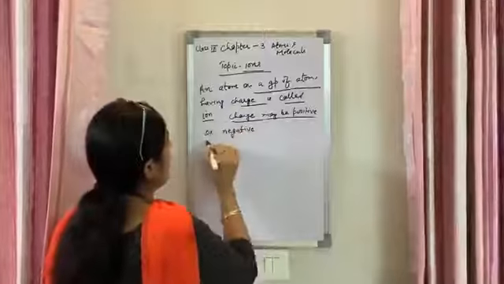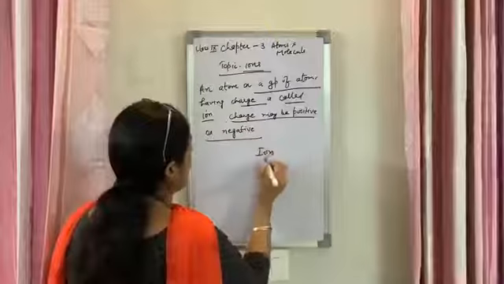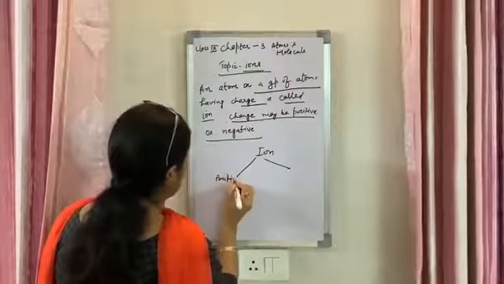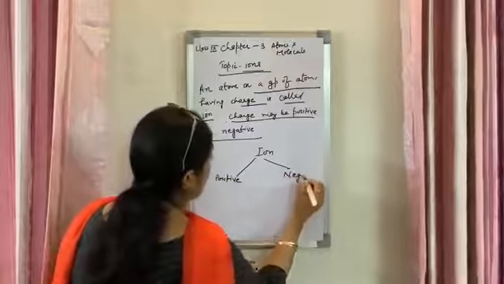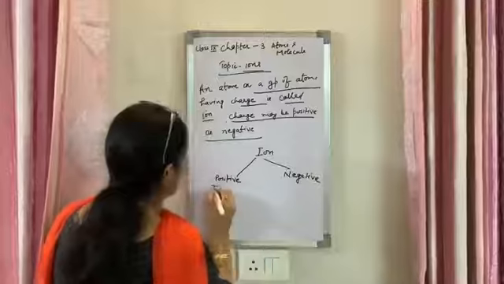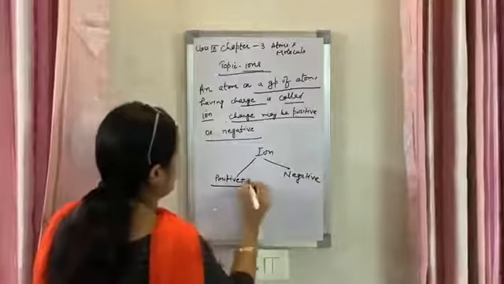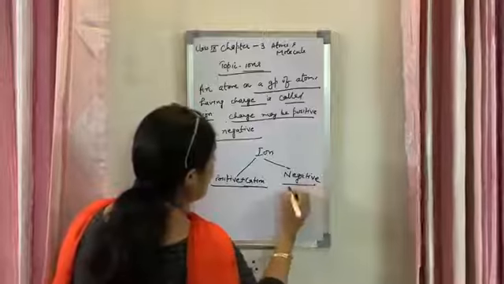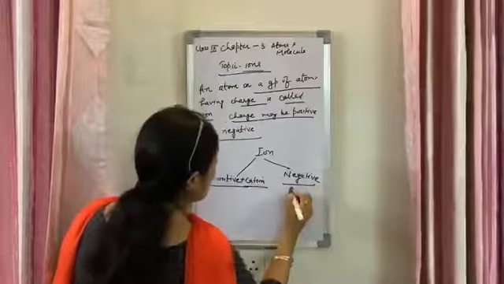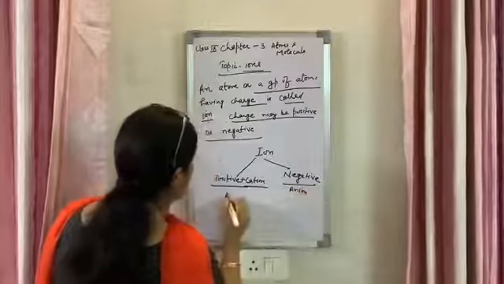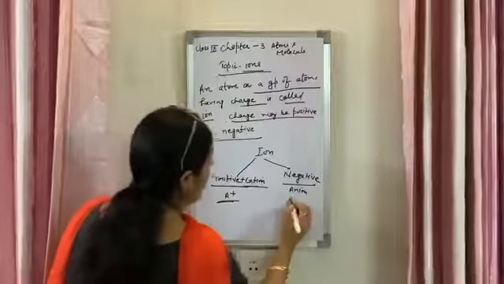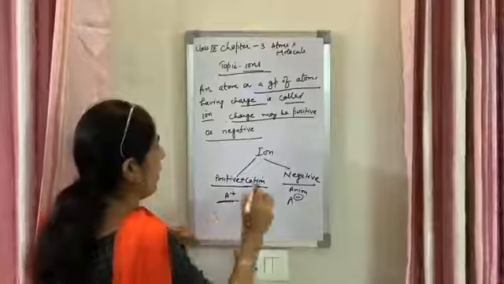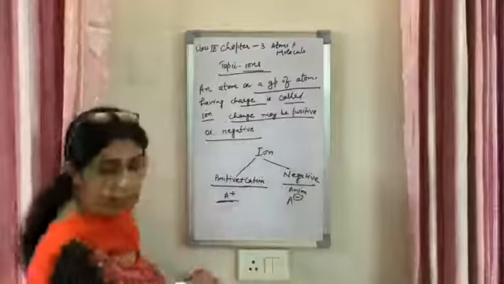The charge may be positive or negative. Beta, the ion is of two types: one is the positive ion and the other is the negative ion. When the ion has a positive charge, it is called a cation. So an ion is of two types. One is the cation, and when it has a negative charge, it is called an anion. The ion having positive charge is called a cation, and the ion having negative charge is called an anion.